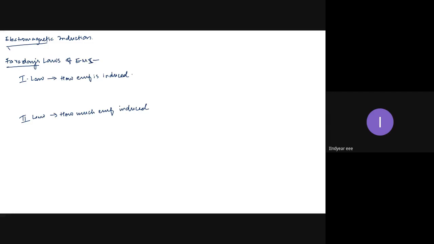So the first law states that whenever flux linking to a coil or a conductor changes, then an EMF is induced in it. Okay. So when flux linking to a coil, now I will talk about only coil.